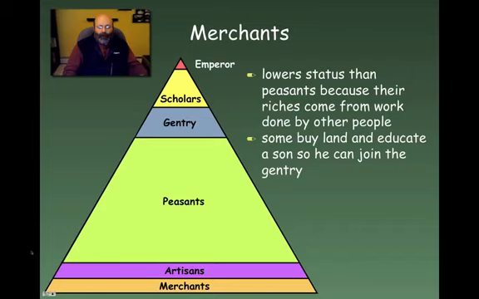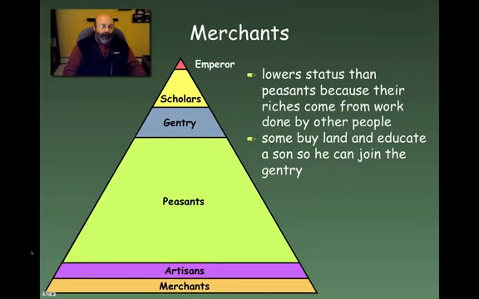So the problem here is that Confucius didn't like merchants very much because they would seek profit, and they made profit at the expense of other people's labor. He didn't feel like they actually made anything, whereas peasants actually grow food and made things that were valuable to society. So this is a little bit hard for people that live in America in a capitalist society to understand that merchants would be at the bottom, because we tend to put merchants at the top. But in the Confucian system, merchants were really looked down upon.